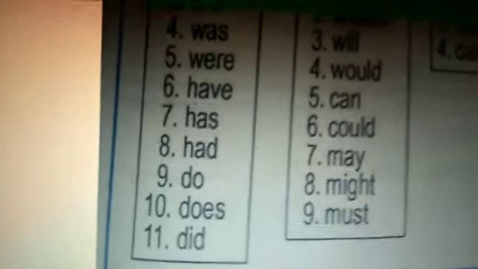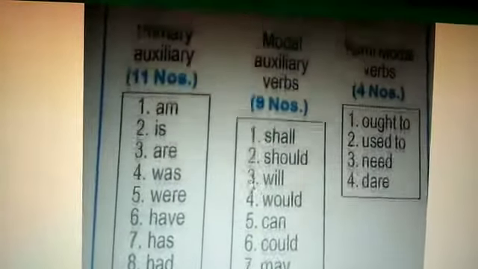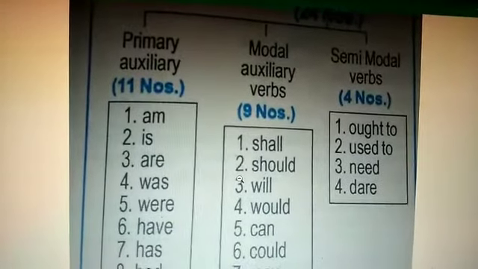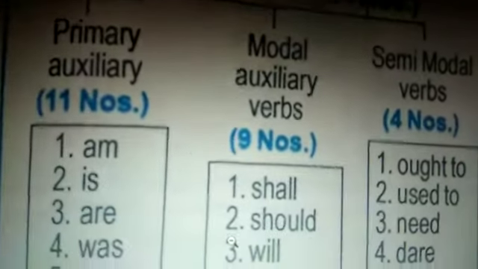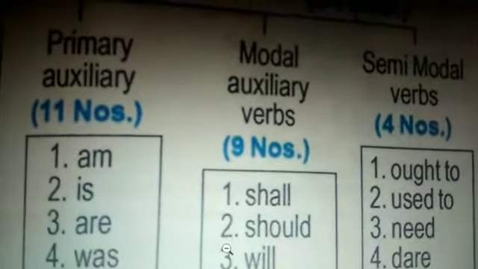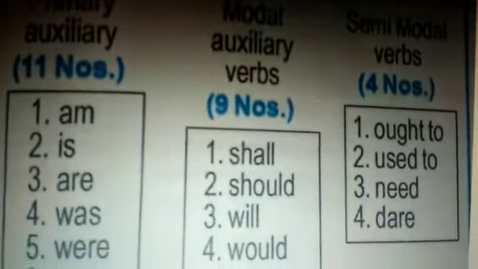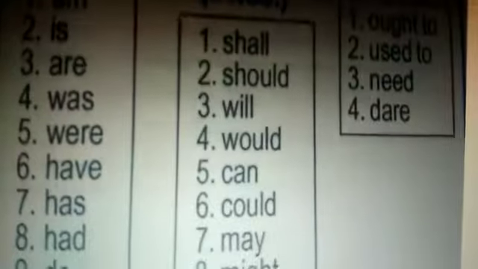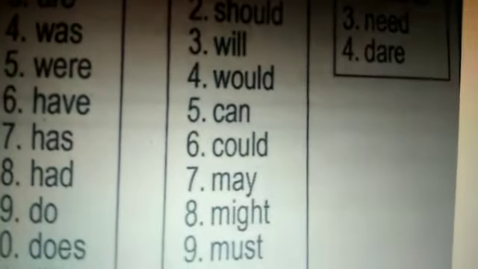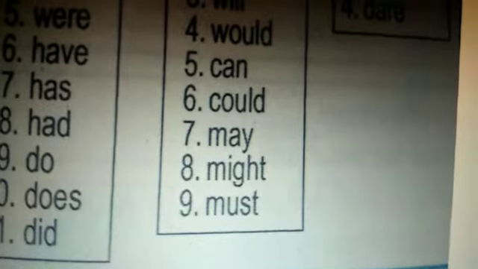Now coming to the auxiliary verbs, that is the modals. Modals are 13 in number and we are dividing them into two. The first 9 are the very important helping verbs: shall, should, will, would, can, could, may, might, must.